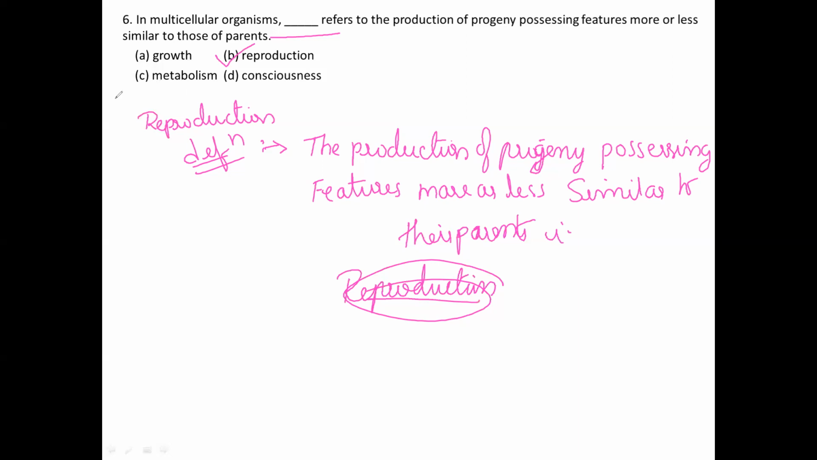Growth is the continuous increase in mass and size. Metabolism is the set of all chemical reactions that occur, and consciousness is the response to the environment. So for the sixth question, option B is the correct option. I would like to move on to the next slide.